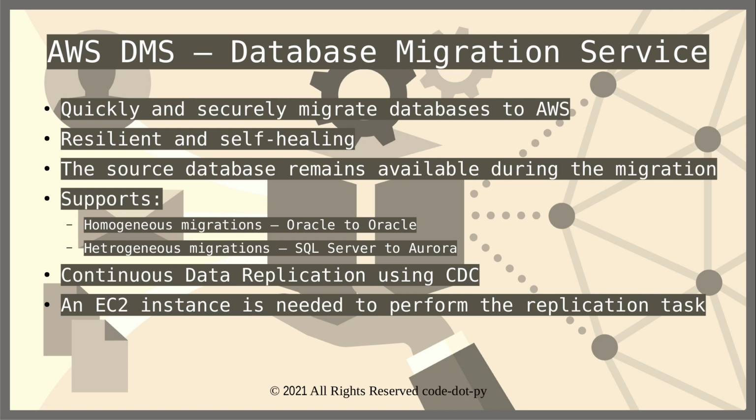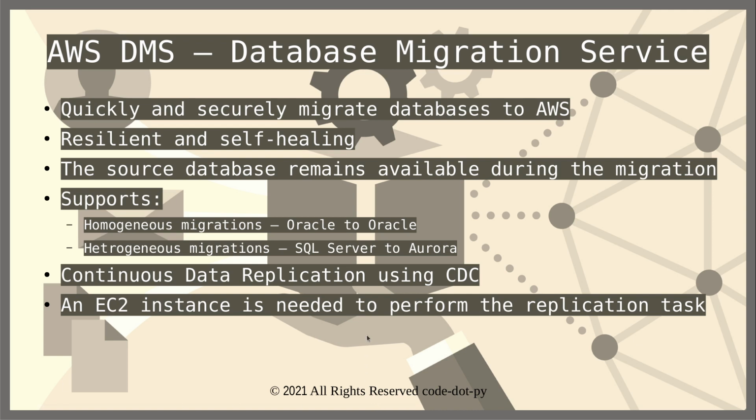Now it supports homogeneous migration, for example, from an Oracle data source to another Oracle data source within AWS, or heterogeneous migration, where, for example, a Microsoft SQL Server database is converted to Aurora. So it can support both. It uses continuous data replication using CDC, and we will need at least one EC2 instance to perform the replication task when we use this service.